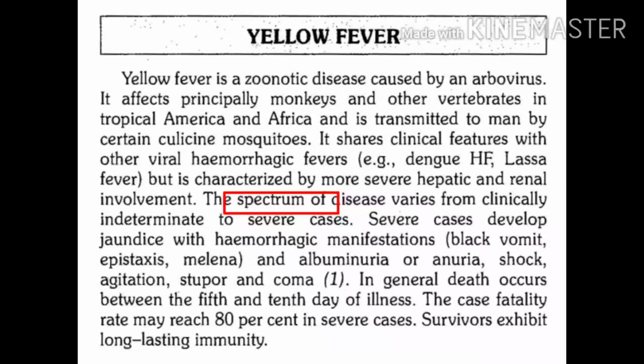Clinically, the spectrum of yellow fever varies from subclinical infection to mild infection, or it may be a self-limited infection in the majority of cases. At the same time, it can be a very severe or fulminating disease with fatal outcome.